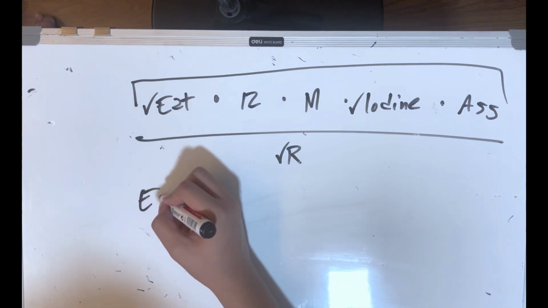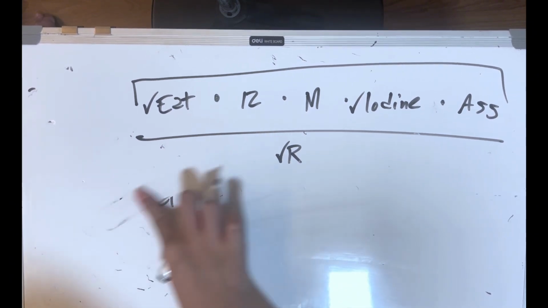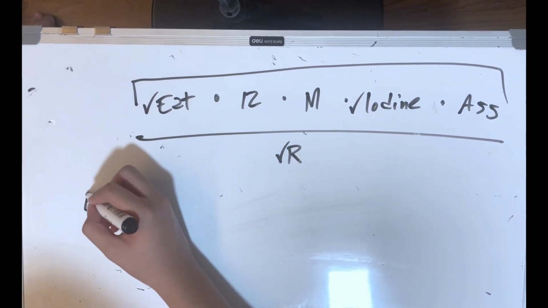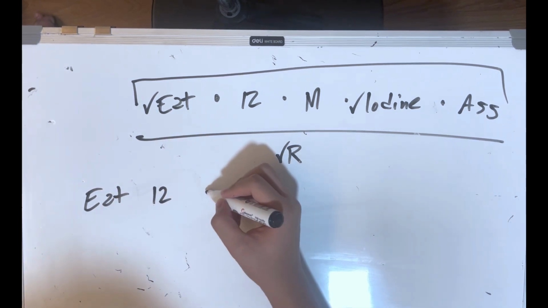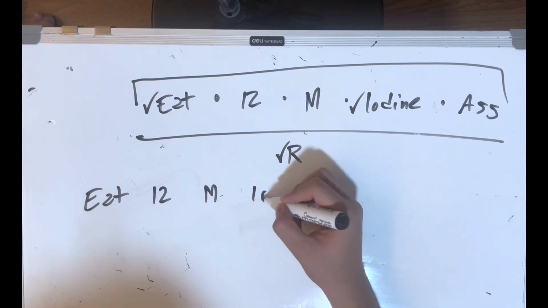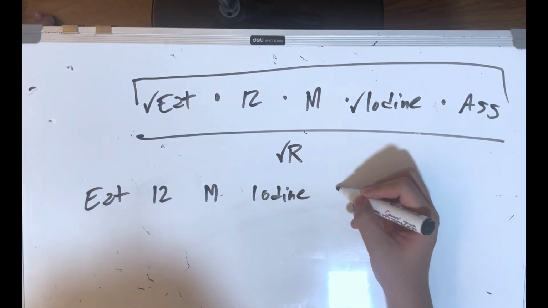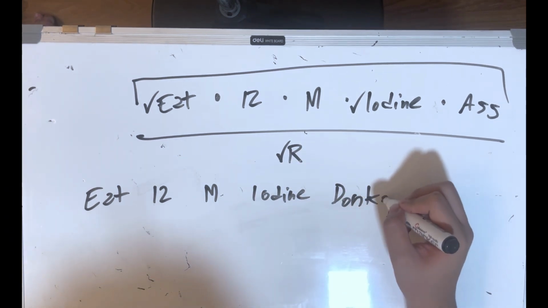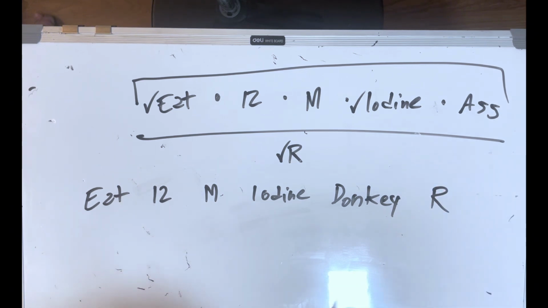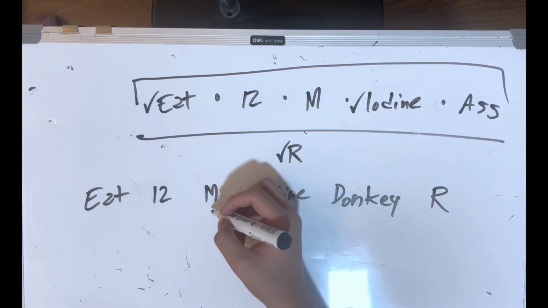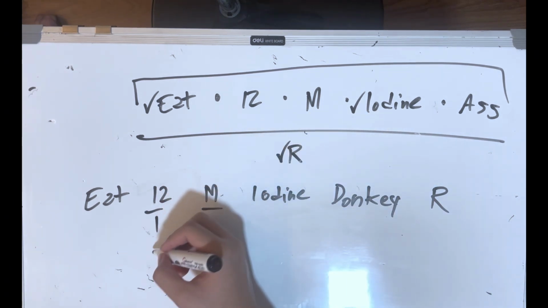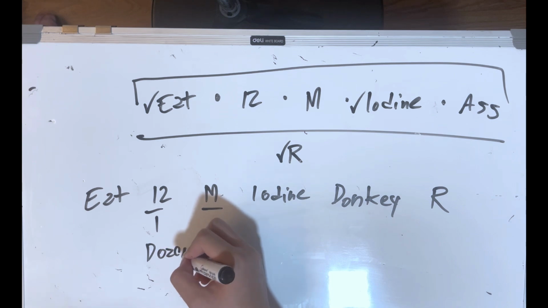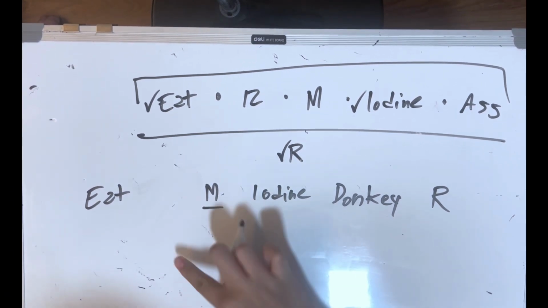So we have eat, 12M iodine donkey R. Now we have to find the meaning of 12 and M. Now 12 obviously is a dozen. So let's substitute that.